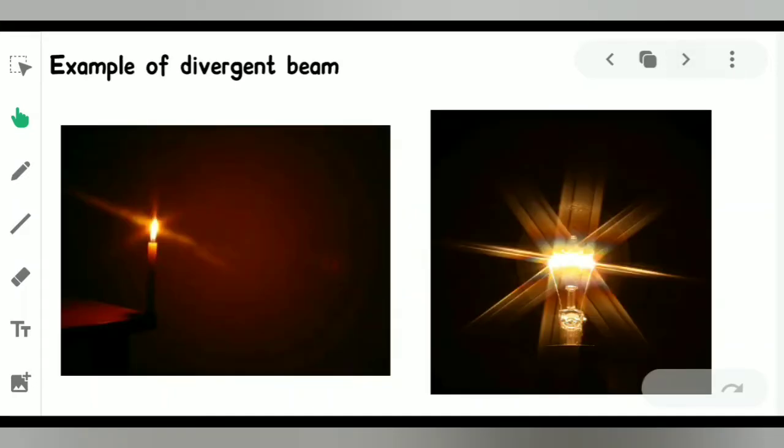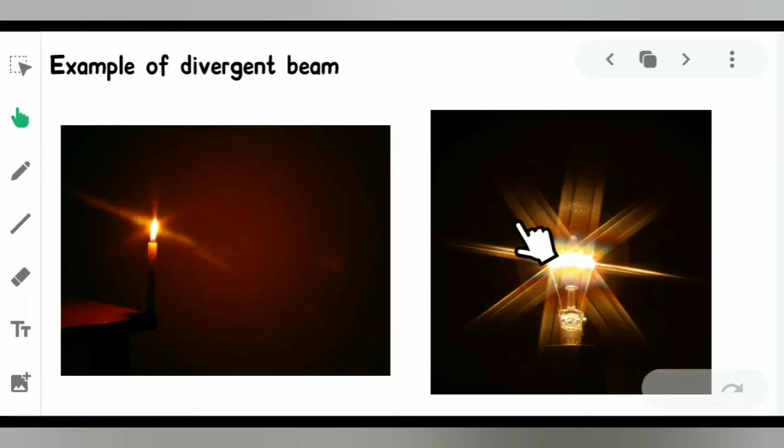Yes, this candle flame you can see here, and this filament, there is a bulb inside, this is a filament. You can see here that the candle flame is glowing, but the light rays are going in different directions, so the whole room will glow. Here it's the same.